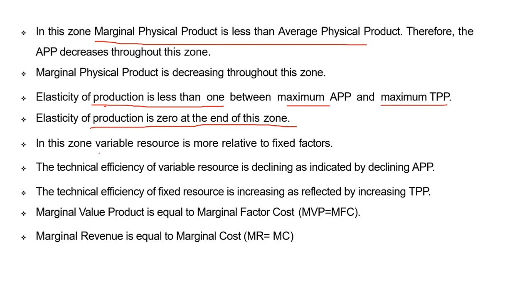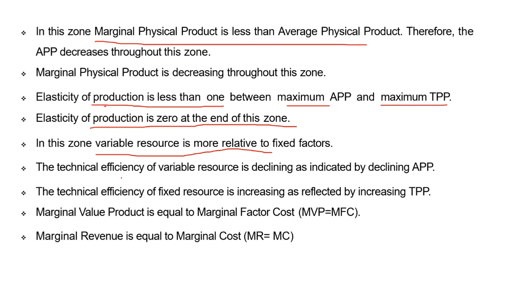In this zone, variable resources are more relative, whereas in the case of the first zone, fixed resources are abundant. In the case of the second zone, variable resources are less relative or just relative, most relative to fixed factors.